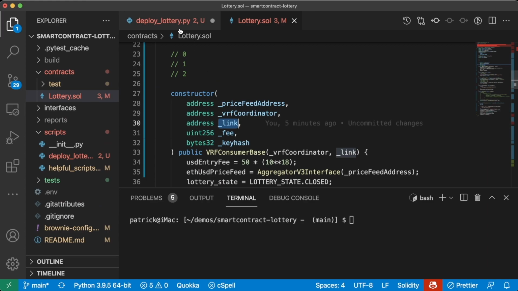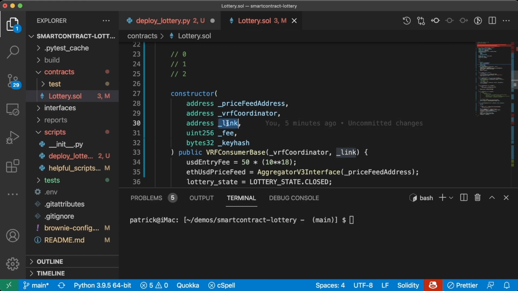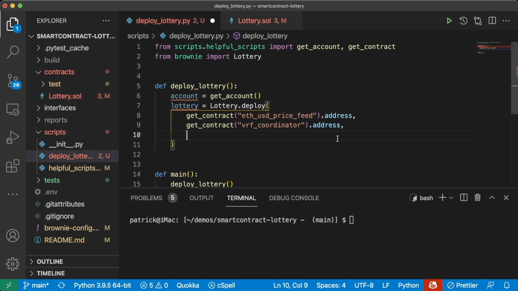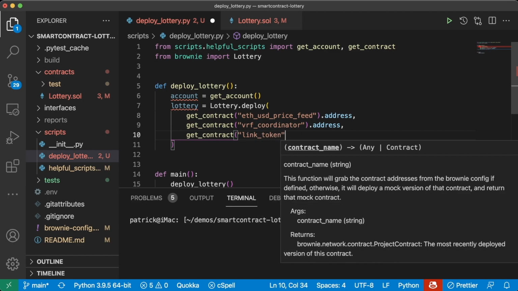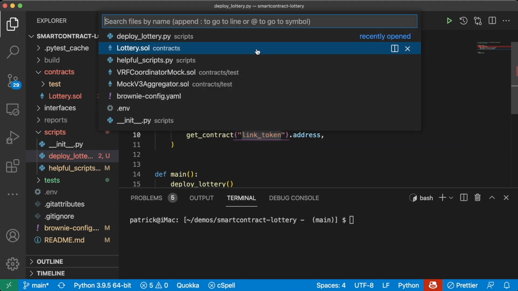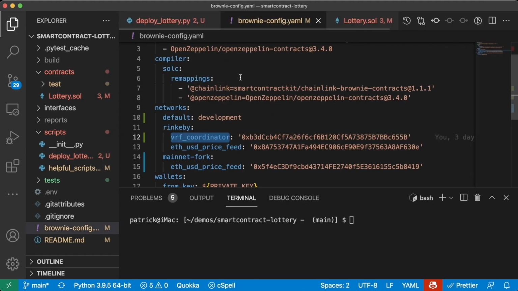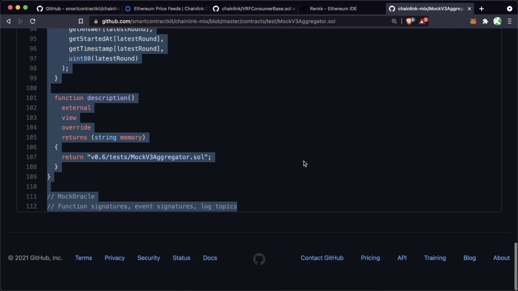What else do we need in here? We need a link token. The Chainlink token is, of course, just another smart contract. So we're going to do the exact same thing here. Get contract link token.address. Of course, this means in our config for Rinkeby, let's add a link token address.